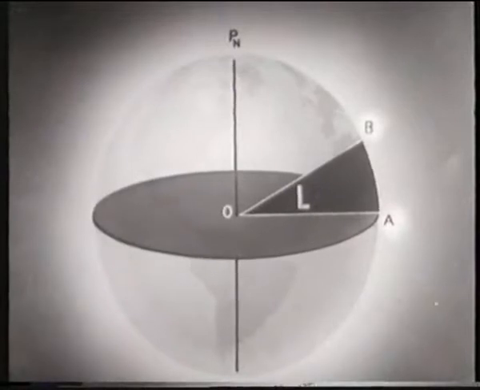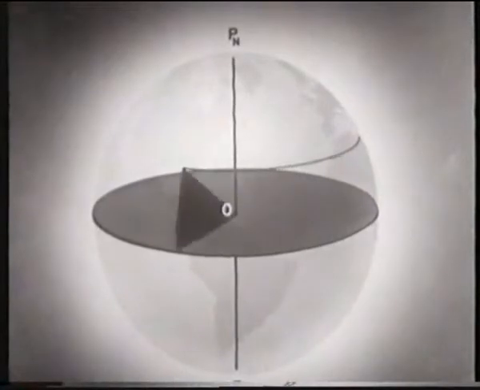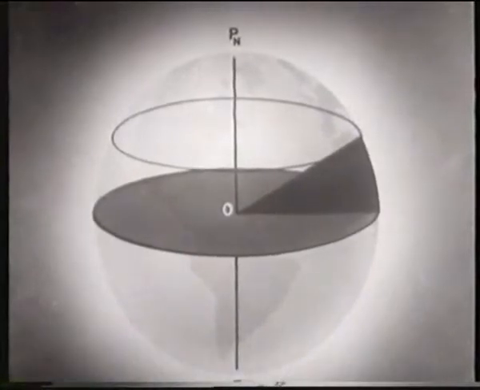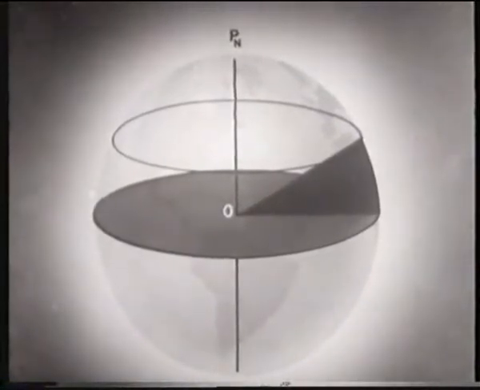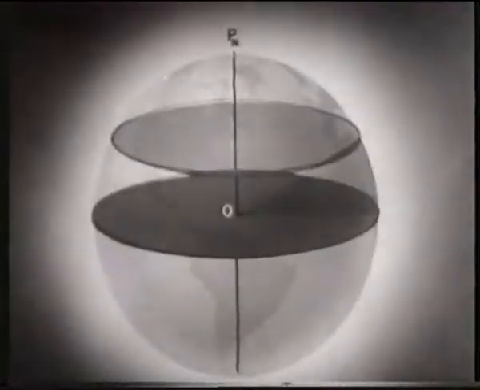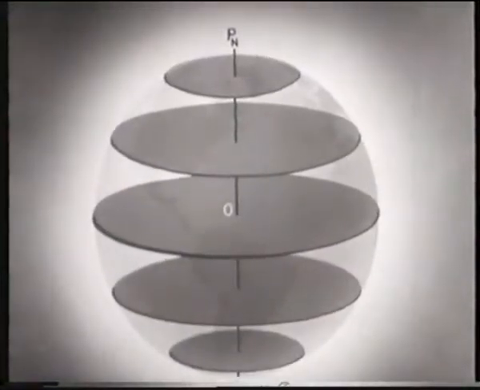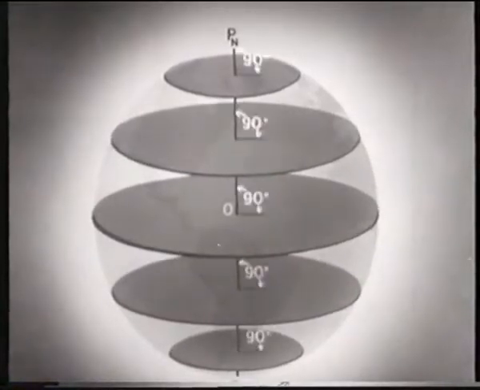Note that if we are in latitude L degrees north, our position can be anywhere along a line that extends all the way around the Earth parallel to the equator. This line is called a parallel of latitude. Note that the planes of the parallels are parallel to the plane of the equator, but that no parallel is a great circle because its plane does not pass through the center of the Earth. Parallels are called small circles. When they appear on a globe of the world, it is convenient to show these parallels separated by a uniform distance, such as 10 degrees.